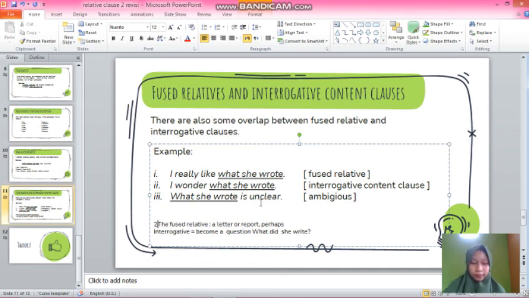And the last, we have some notes: if we think it is a fused relative sentence or clause, it means a letter or a part or perhaps. And if we think the example is an interrogative content clause, it is because it can make a question, what did you write? That's all.